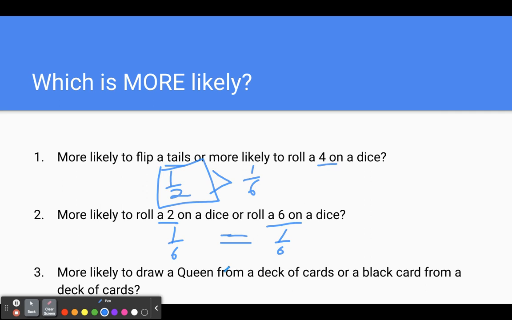Are you more likely to draw a queen from a deck of cards or a black card from a deck of cards? Well, for a queen, there are 4 out of 52. And we know that for black cards, there are 26 out of 52. 26 out of 52 is much bigger than 4 out of 52. So you're much more likely to draw a black card than to draw a queen.